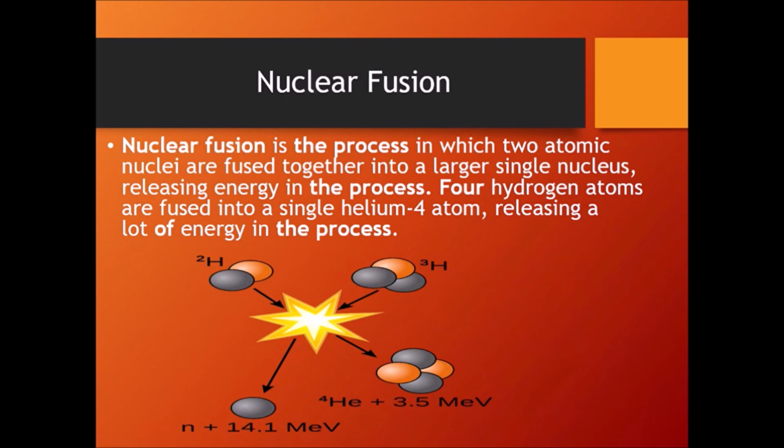Again, I'm talking about the tons of coal: when you burn them, you get this energy. And this process is continuously happening on the sun. That is why we say the sun is a tremendous source of heat energy. Every second it is happening. So that's nuclear fusion: two or more nuclei combine to form one, and along with that a tremendous amount of energy is released. So we are moving on now.